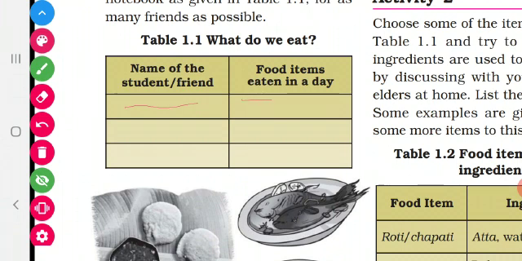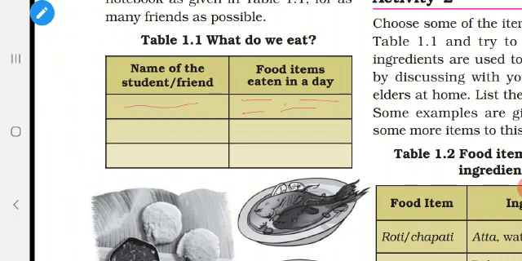For example, idli with sambar, you write idli with sambar. Then rice with curd, you write rice with curd. Then chapati with veg kurma, you write chapati with veg kurma. Like that you write the name of your neighbor and the food items eaten in a day. This is the activity for you children. Do this activity and submit in the next class.